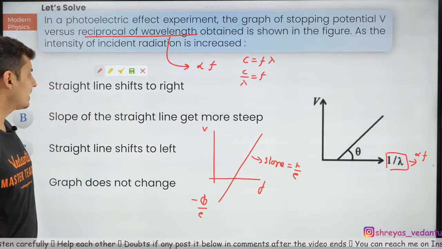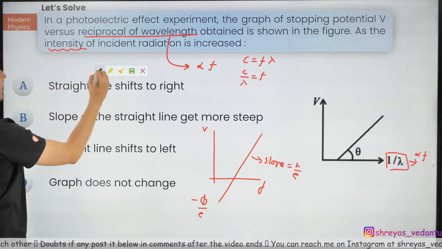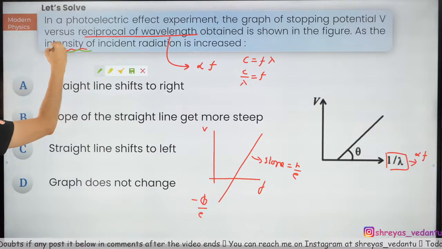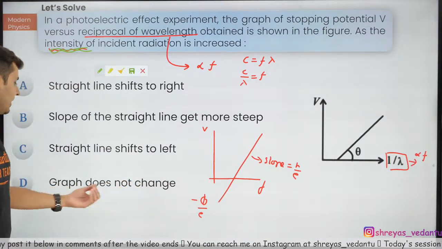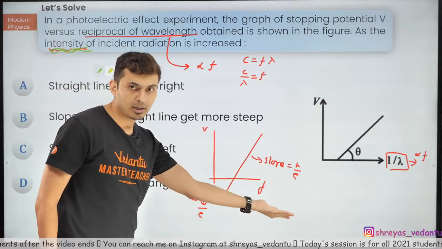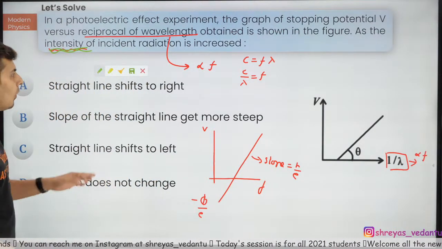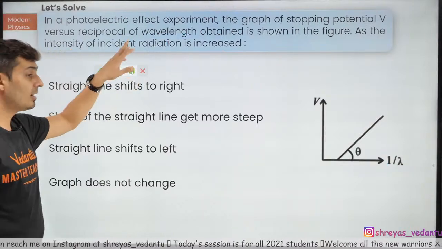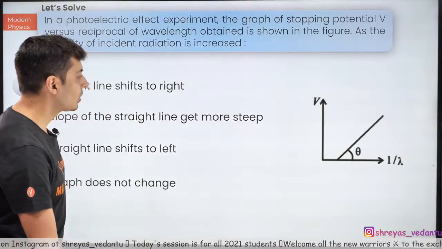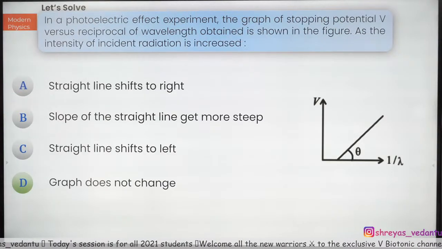Now if that is the case, what will happen if the intensity is changed? Guys, if you change the intensity, nothing will happen. The graph will not even be affected by it. Slope is not dependent on intensity, phi is not dependent on intensity, so it won't change. Intensity will only change the current in the circuit, not the slope or anything else. All right, cool. So that was the answer, option D.